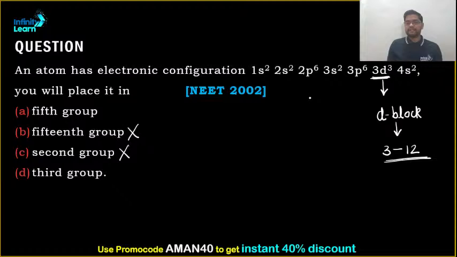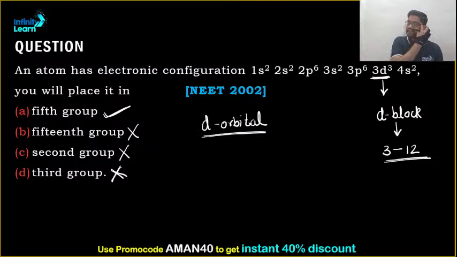It is like 2 s electrons and one d electron. But in total, how many d orbitals are there? 3. 2 s electrons plus 3 d electrons gives you a total of 5. So it belongs to the 5th group. Clear? So whenever the last electron enters the d orbital, the case is very simple. What you have to do is add the number of electrons in the d orbital.